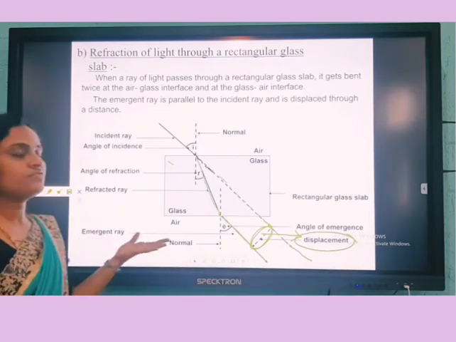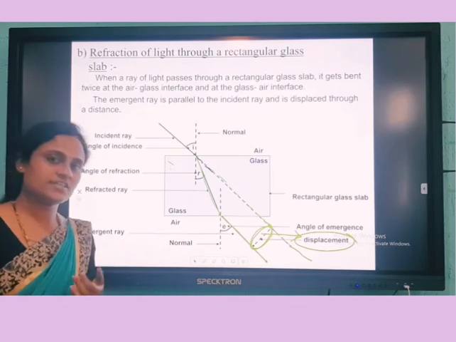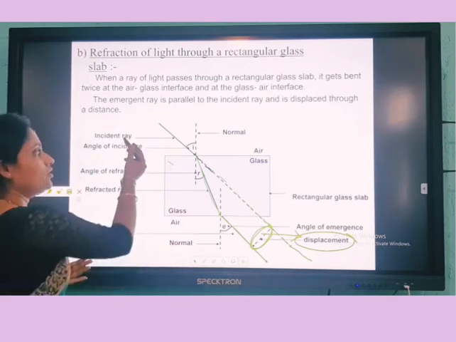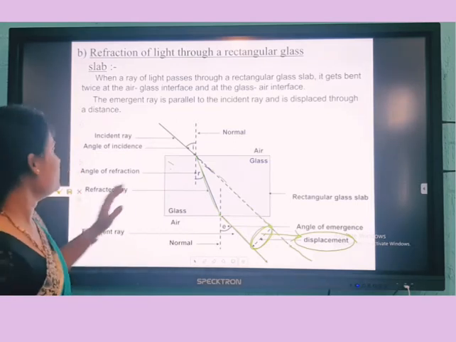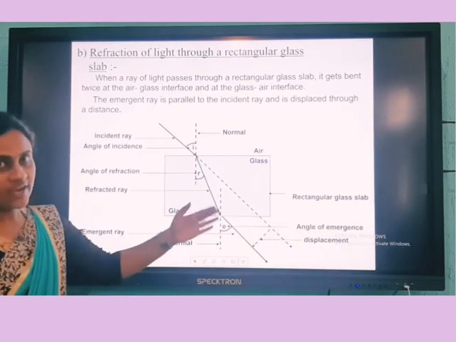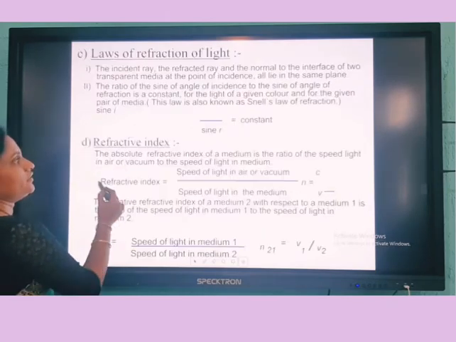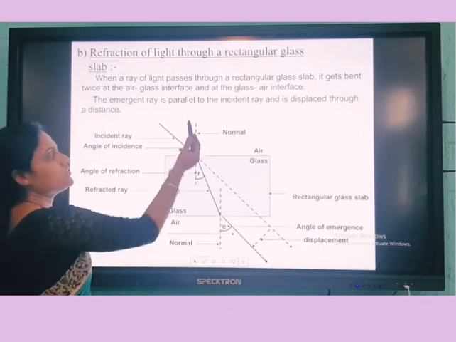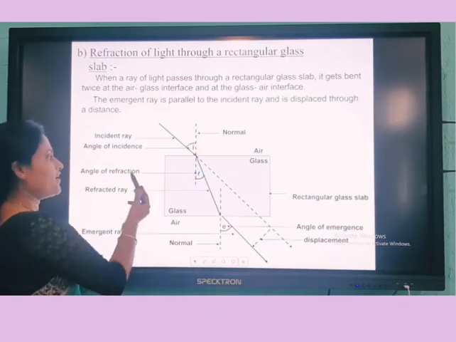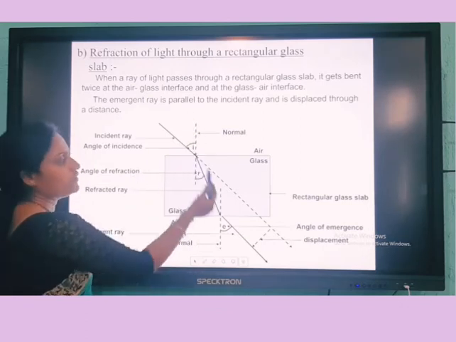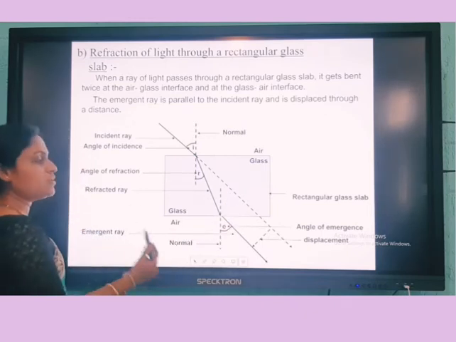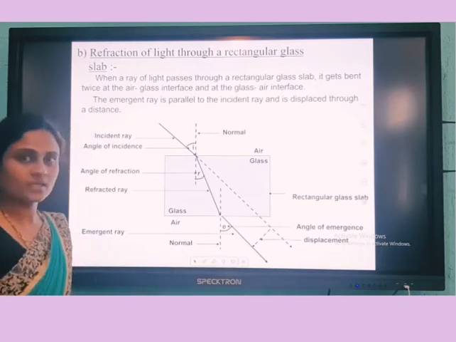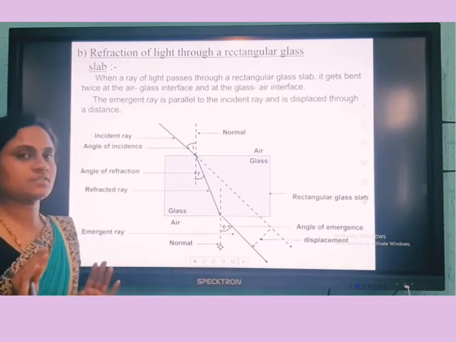They can ask you this for 2 marks or 3 marks: how refraction takes place through a rectangular glass slab. Just write down the terms related to it. You have to draw the diagram and name these: the incident ray, then the angle of incidence, which is the angle formed between the incident ray and the normal. The angle of refraction is the angle formed between the normal and the refracted ray. And the angle of emergence is the angle formed between the normal and the emergent ray. Clear? So these are the terms related to this.